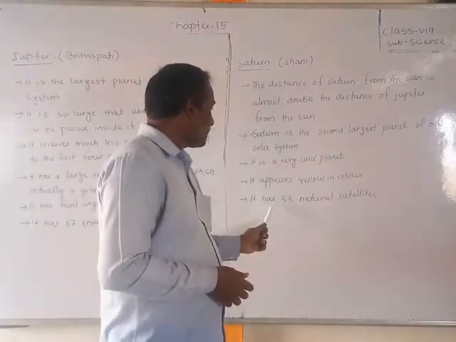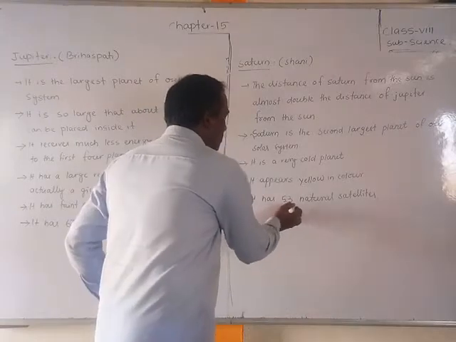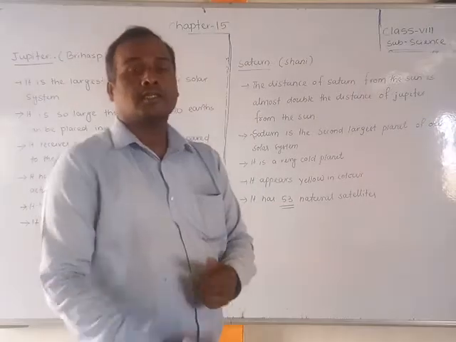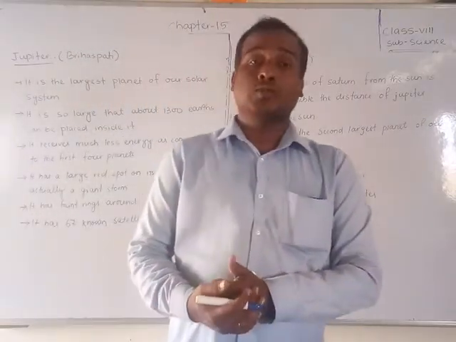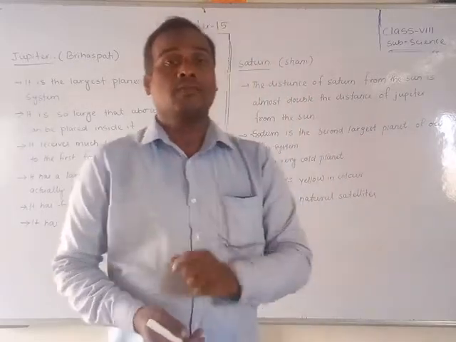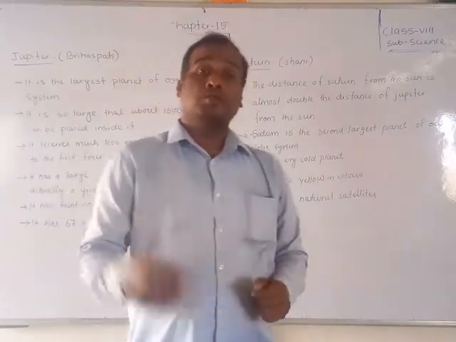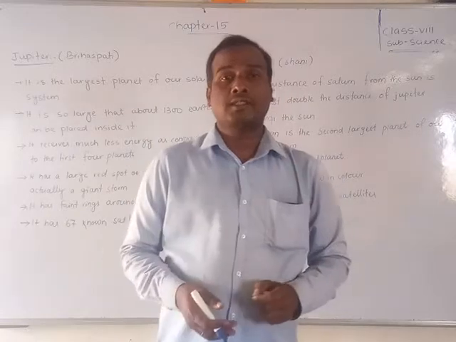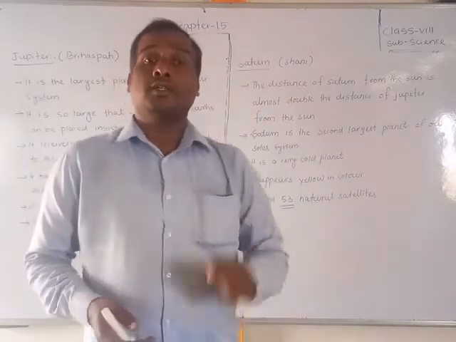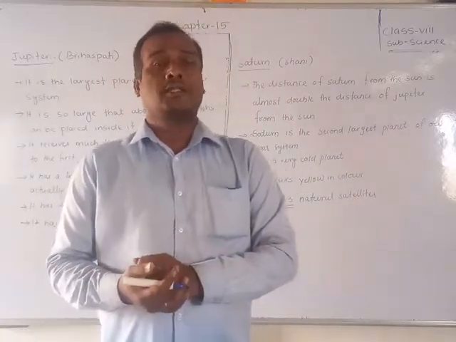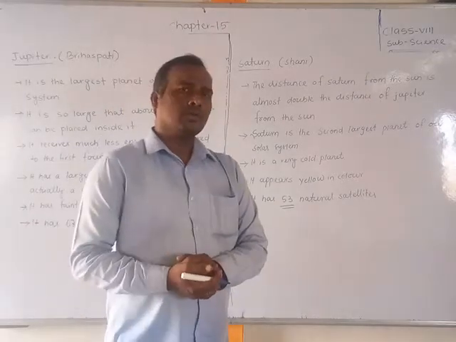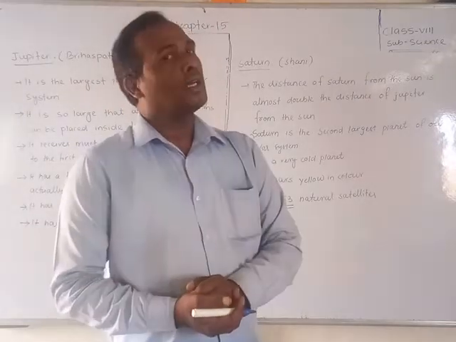Okay, and it has 53 natural satellites. How many satellites are there? 53 satellites. You should remember, students, Earth has 1 satellite, Mars has 2 satellites, Jupiter has 67 satellites, and Saturn has 53 natural satellites discovered till today. Okay, so next we will discuss Uranus and Neptune.